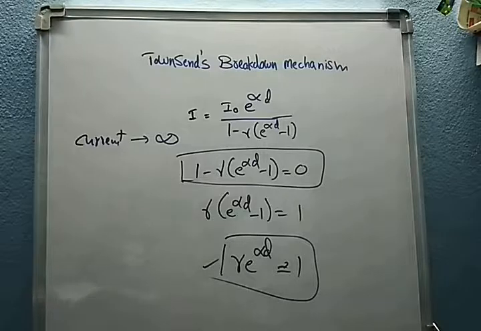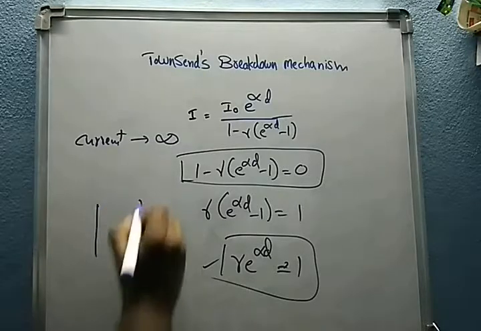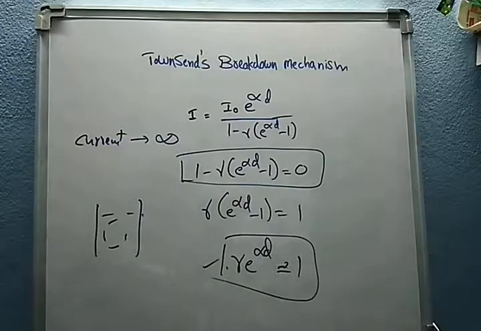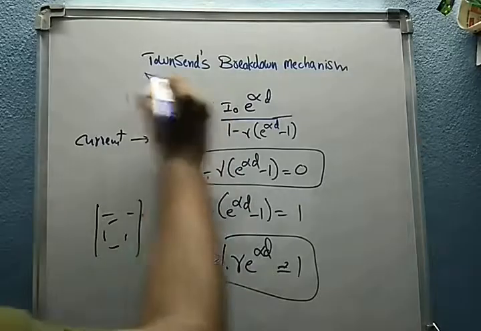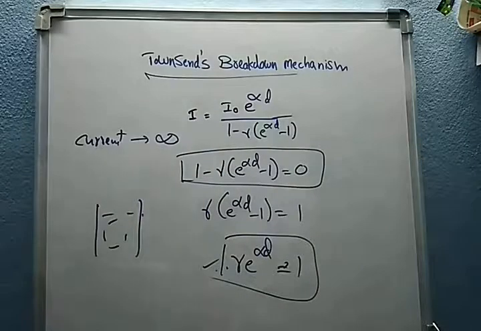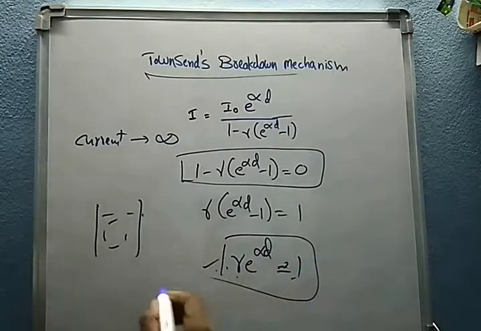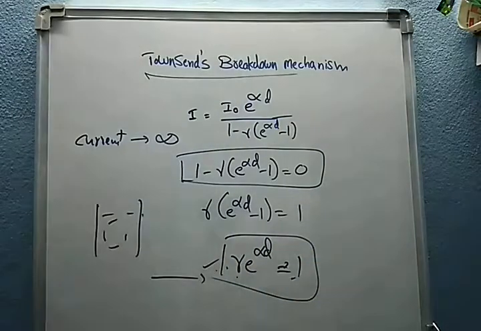In the ionization process in the dielectric medium, if this happens, sparks will be produced at this condition. This condition is known as the Townsend criterion for spark, the Townsend breakdown criterion. Whenever gamma e power of alpha d becomes 1, this condition is called the Townsend breakdown mechanism.